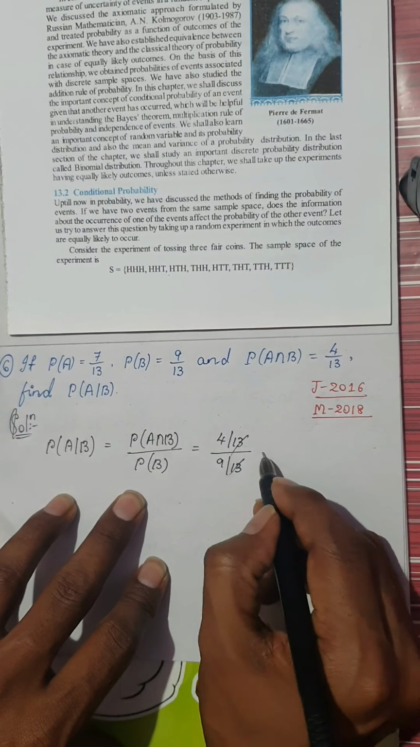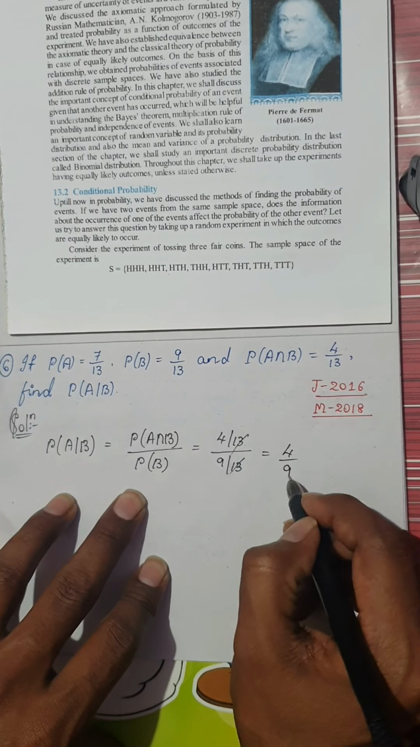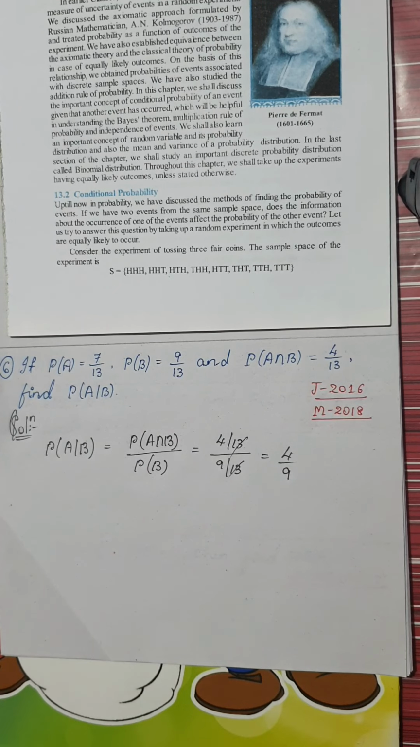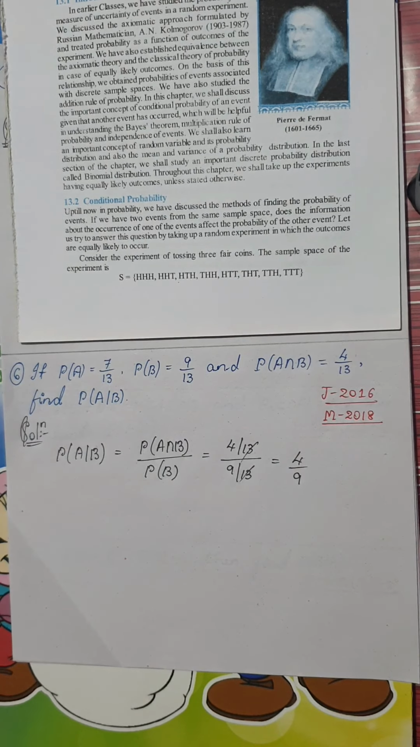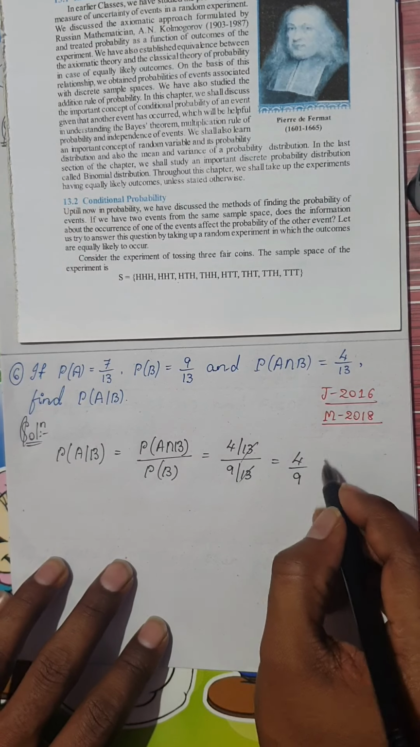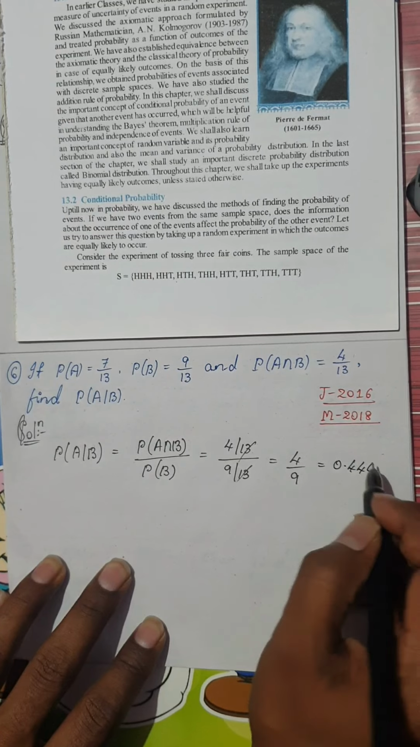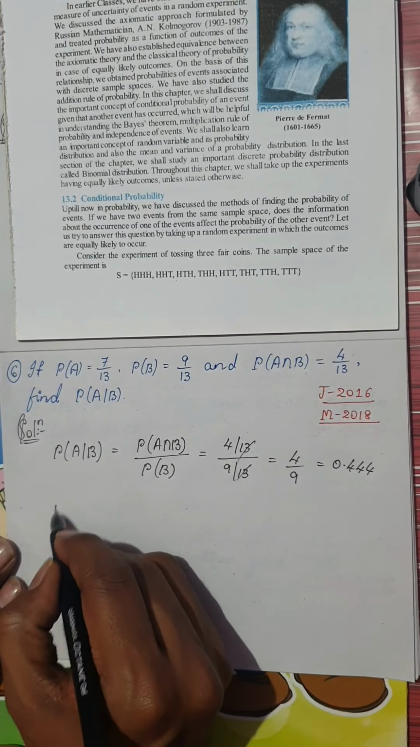Okay, so you can cancel the terms because you have common denominators. You would simply get 4 by 9. It would be enough for you to get 1 mark if you can get 4 by 9. Or else you can use your calculators and write the decimal form. 4 by 9 would be 0.444. Okay, the same problem.